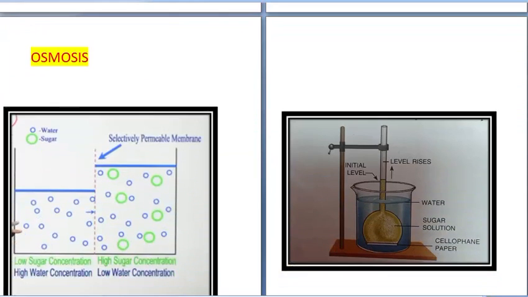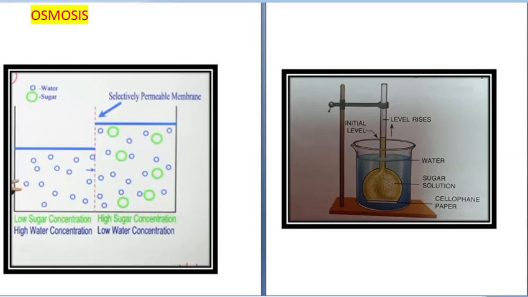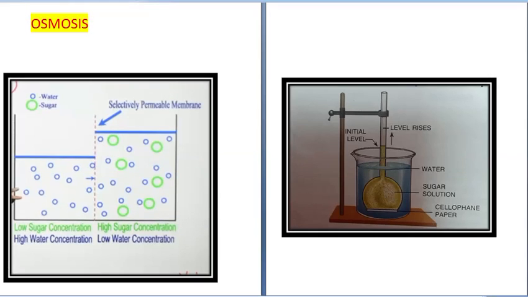fastens the process. Now the next process is osmosis. Osmosis is quite similar to diffusion, but there are a few differences as well. Now see, in osmosis, what happens? Osmosis is the movement of water molecules from a region of their high concentration to a region of their lower concentration through a semi-permeable membrane. Three things to be noted down. You have to remember these three things. If any one of these is missing, you get a 0 in your answer.